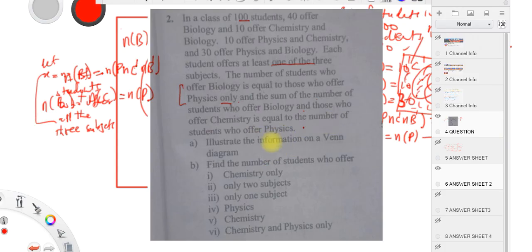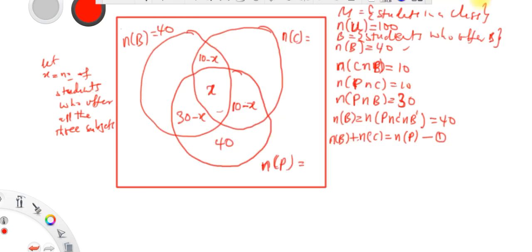And then it is also the information on the Venn diagram. So guys, let us go straight. This is the illustration of the working on the Venn diagram. So this is what we have illustrated on the Venn diagram. Let us continue. It says if you find this, let us try to show you how to find it here.